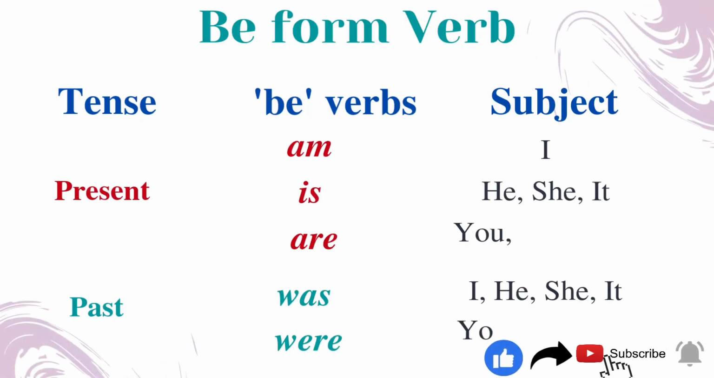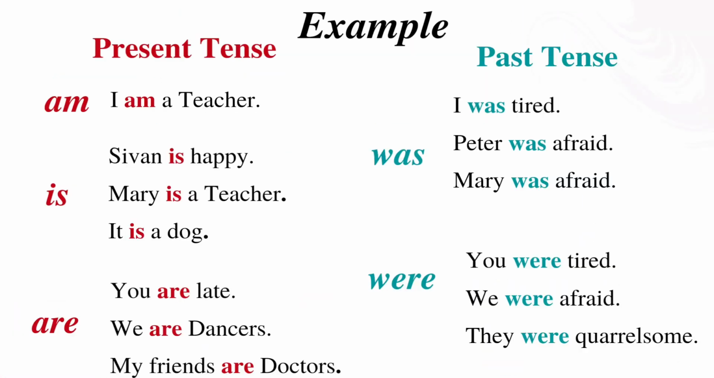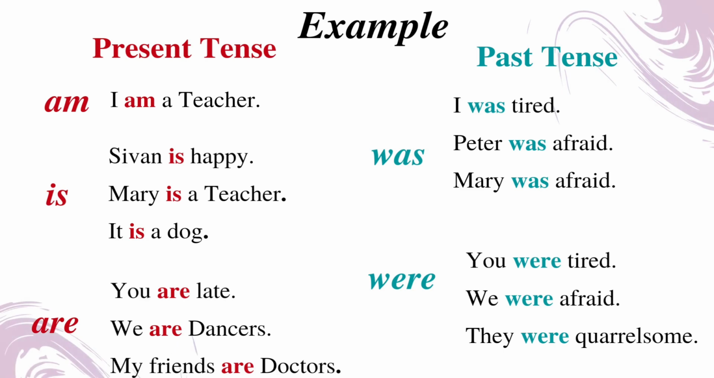Here you have the usages of where to use the be form of verb and to which subject we have to use these auxiliary verbs. Hope this will be useful to you. Now let's see a few examples for your better understanding. The first auxiliary verb is am. Let's see its usage. I'm a teacher. It denotes the present tense. I was tired. Peter was afraid. Mary was afraid. These sentences denote the past tense.